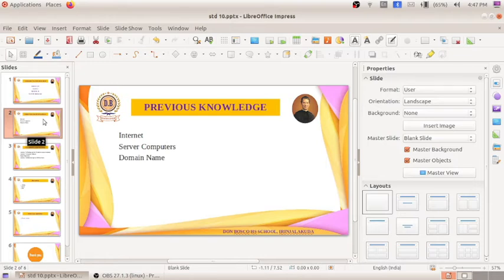In the last class, what all things we have studied? We have discussed about server computers, which is the main computer in which we can create the websites and all. Server computers will be having a lot of features and a lot of technologies that help to create different websites and to show the different websites. So this server computer will satisfy the needs of a variety of users by using the services provided by them.